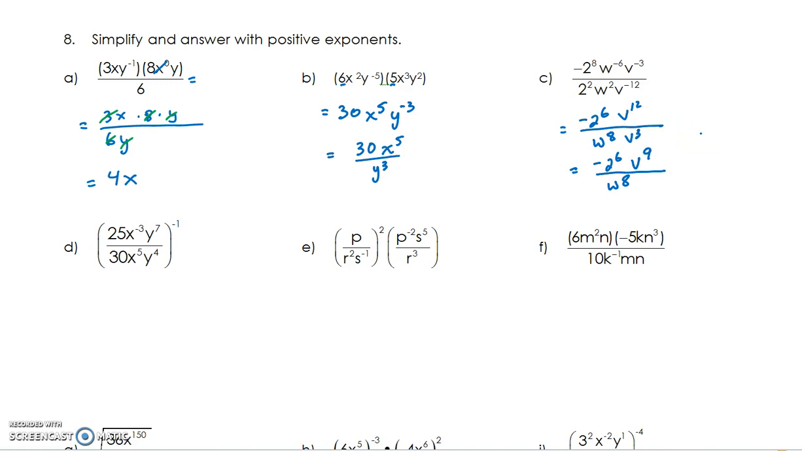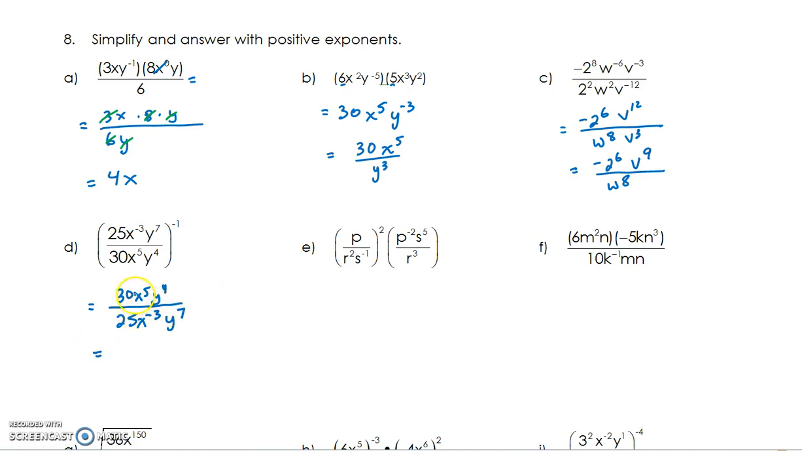Question D. We have this negative 1 exponent. Now you could take the time and put the negative into all 6 of those factors, but that's going to be a lot of work. The simpler way is to just say that the negative one means reciprocal. So as you remove the bracket, 30x to the 5, y to the 4 goes on top, and 25x to the negative 3, it stays negative, y to the 7 on the bottom.